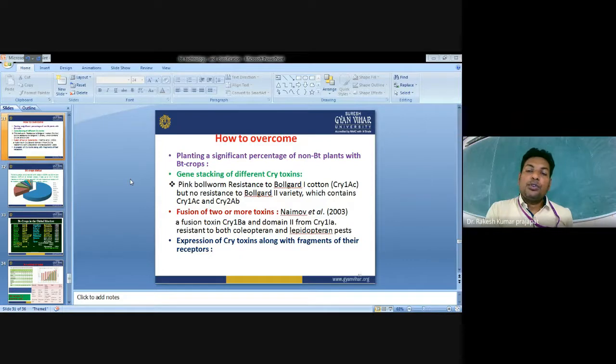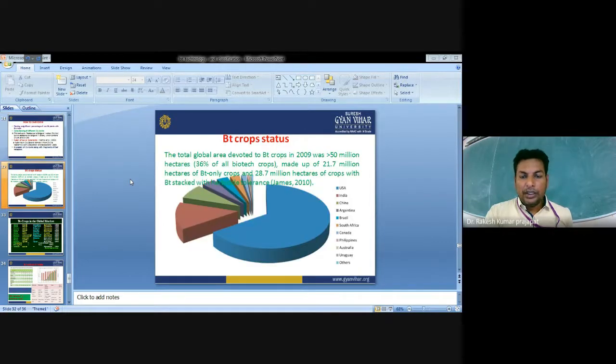Fusion of two or more gene toxins is also possible. Here we can take the example of a fusion toxin of Cry1Ab and domain 2 from Cry1Aa. It resists both Coleoptera and Lepidoptera insects. We can express higher levels of Bt toxin proteins.